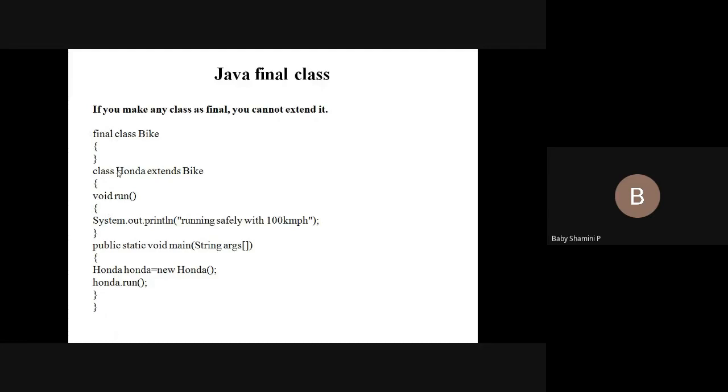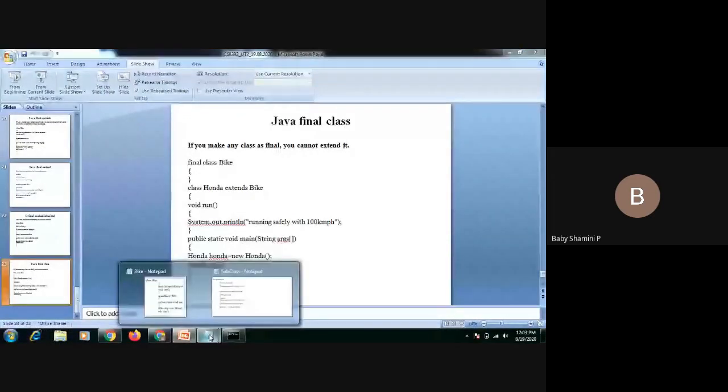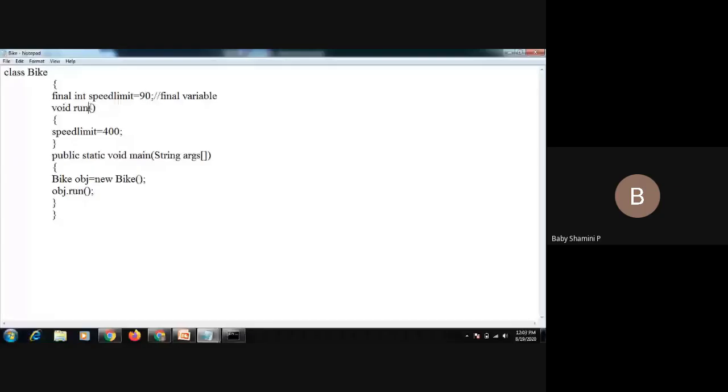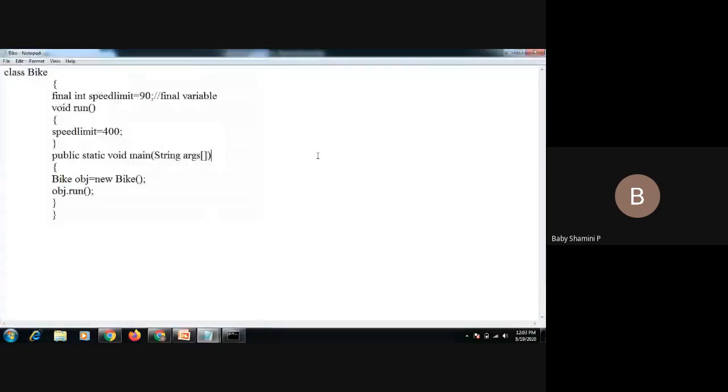I will show the demonstration. First we have the variable. See the example, we have a class Bike. Inside we have final int speed limit. So what is the value? 90. Inside a run method, we have a statement speed limit is 400. If you declare the keyword final, we cannot change the value anywhere in the program. So we'll check this output. javac Bike.java. First I need to save this.